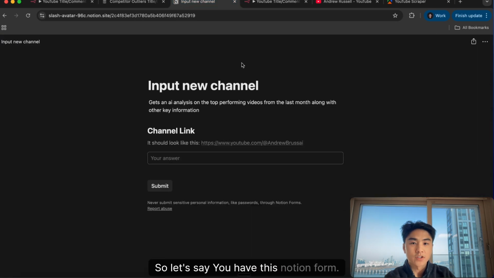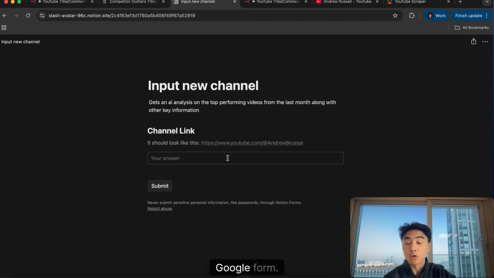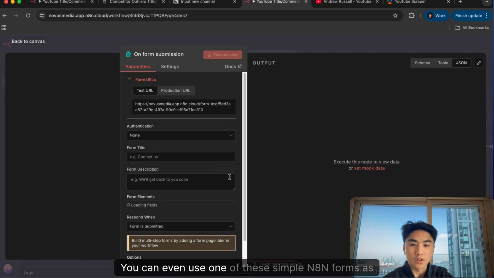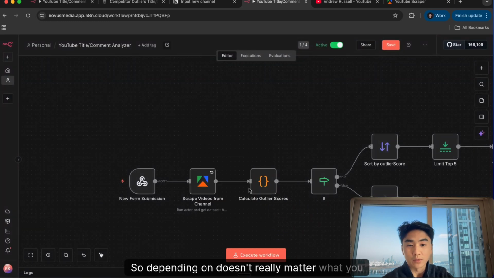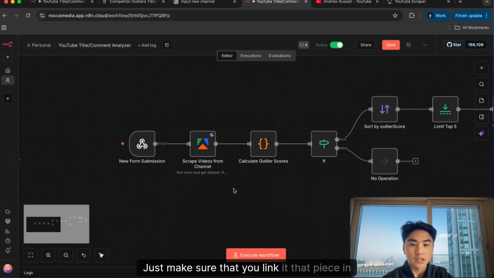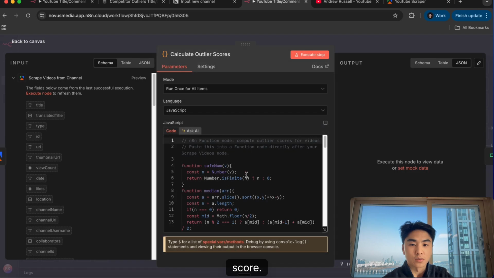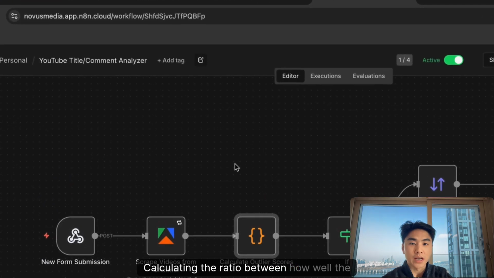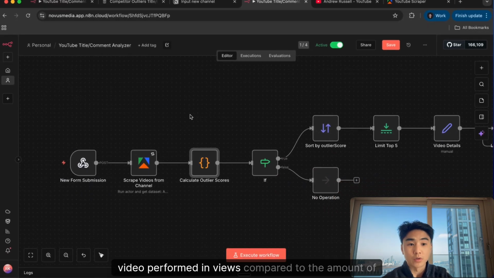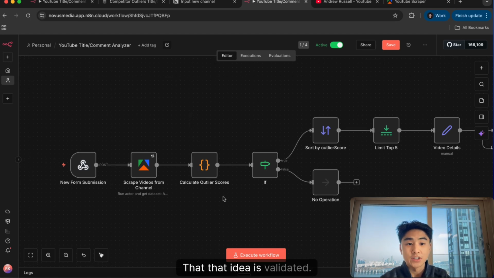So let's say you have this Notion form. It doesn't even have to be a Notion form. It can be a simple Google form. You can even use one of these simple n8n forms as well. It doesn't really matter which you use, just make sure that you link that piece in here. Then you're going to have this calculate outlier scores. So what this is doing is calculating the ratio between how well the video performed in views compared to the amount of channel subscribers that they have. So you know that if a video performs super well, that idea is validated.